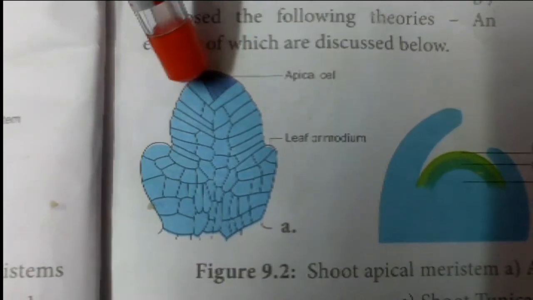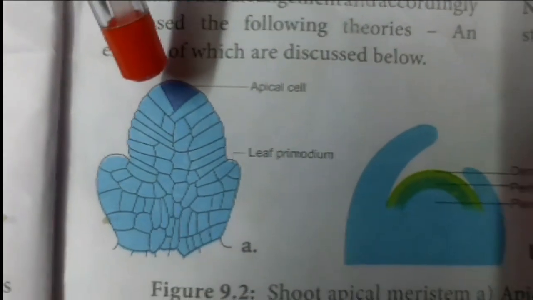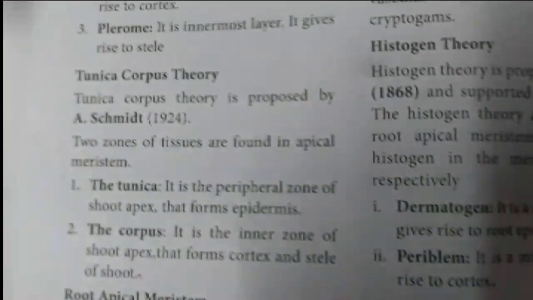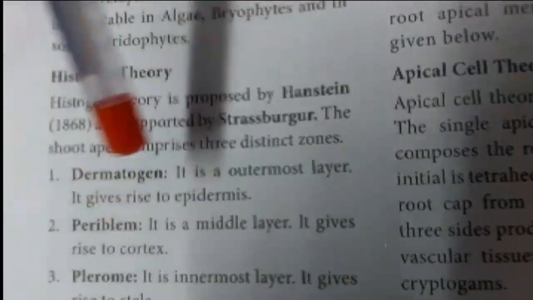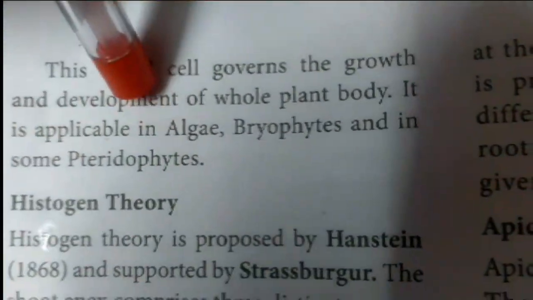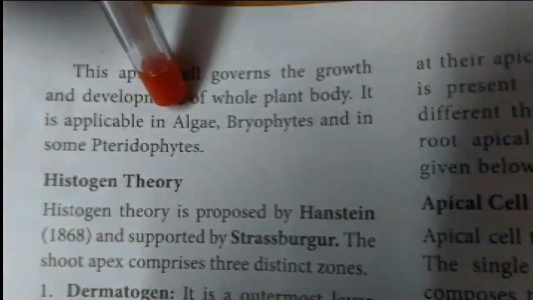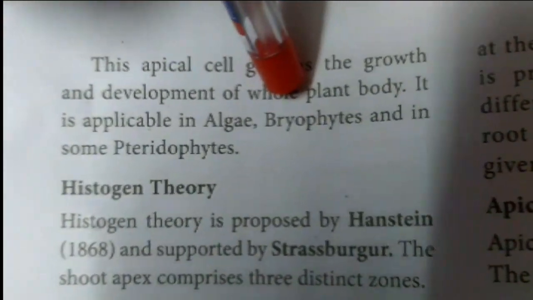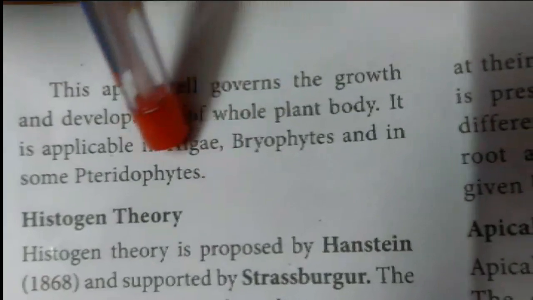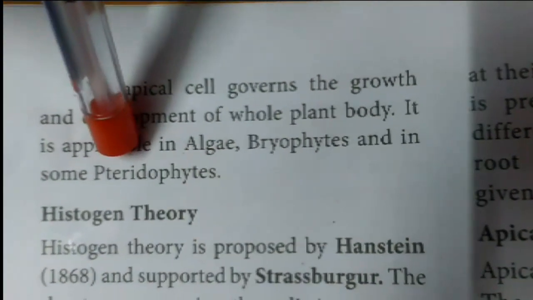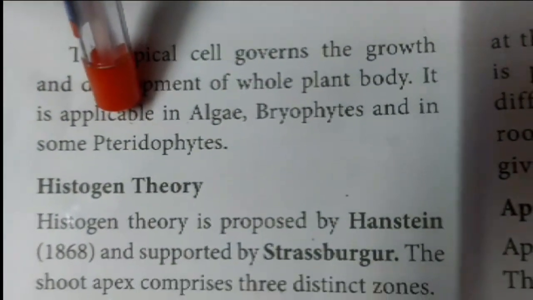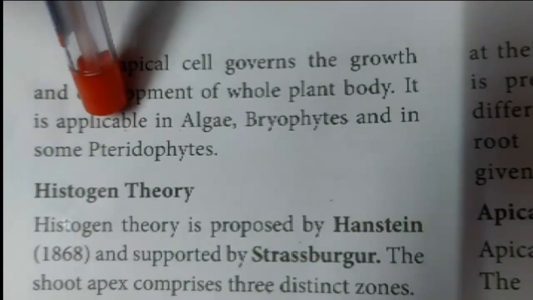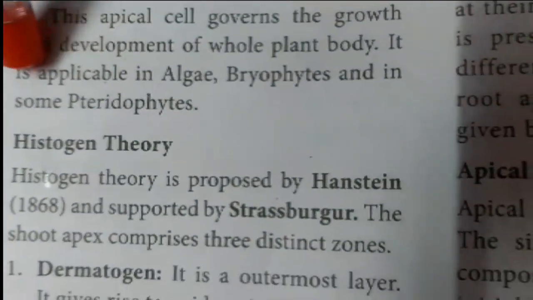It is seen in the growth of algae, bryophytes and pteridophytes. The algae are green thallus plants. The bryophytes are called the amphibians of the plant kingdom. In pteridophytes, the apical cell is responsible for the formation of the whole plant body.